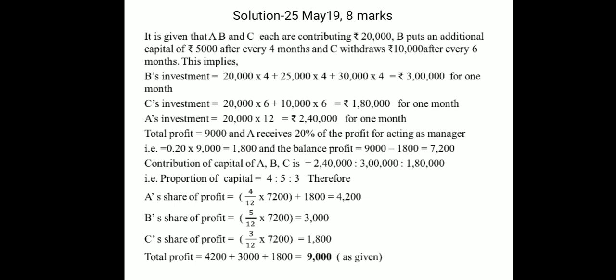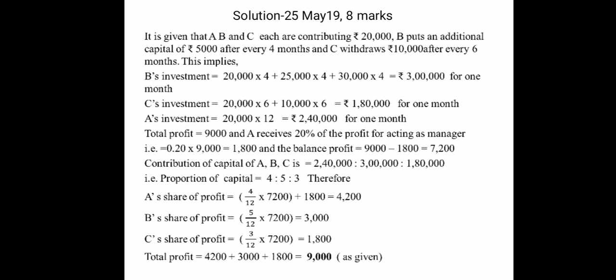So B's investment equals 30,000. Similarly, one more condition is there. C withdraws 10,000 after 6 months, so initially his investment is 20,000, and after 6 months his investment is 10,000. So in this way, how to interpret?